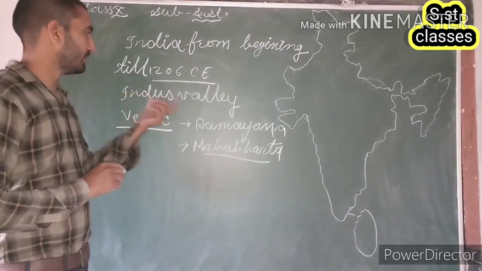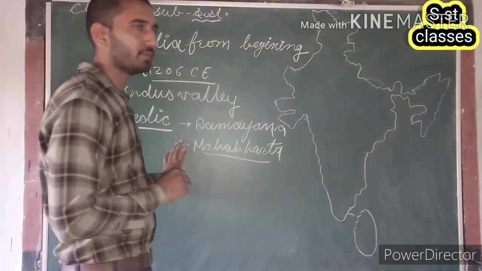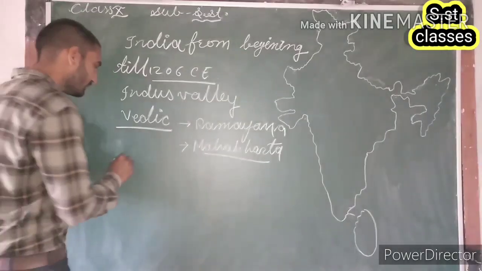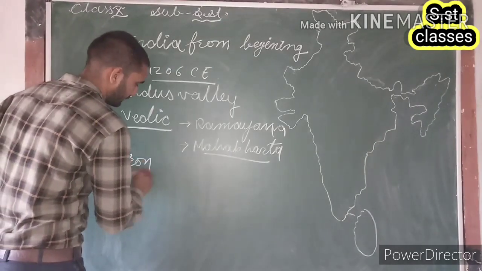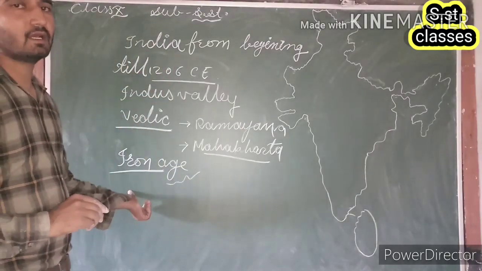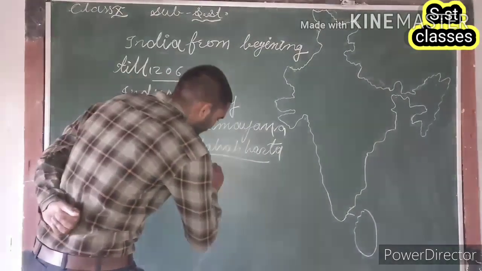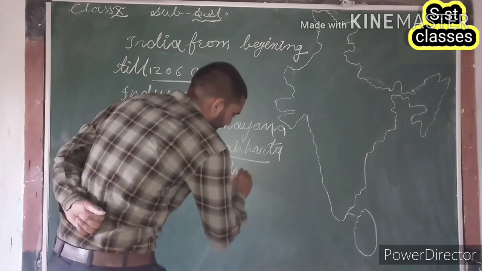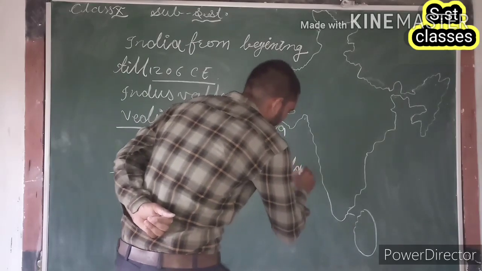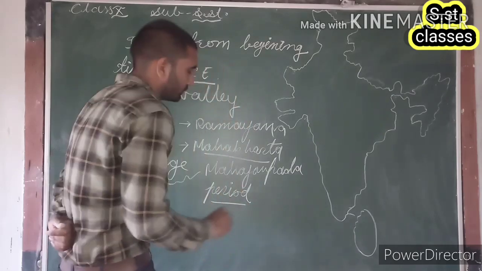So we had a great history at the time of the Indus Valley civilization. After that, the Vedic civilization, the Mahakavya period, meaning the time of Ramayana and Mahabharata. And after that, with the beginning of the Iron Age, in Indian history there was a beginning of a new era, and this period is called the Mahajanpad period, which started from